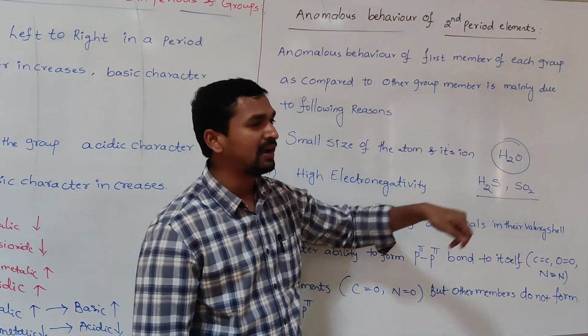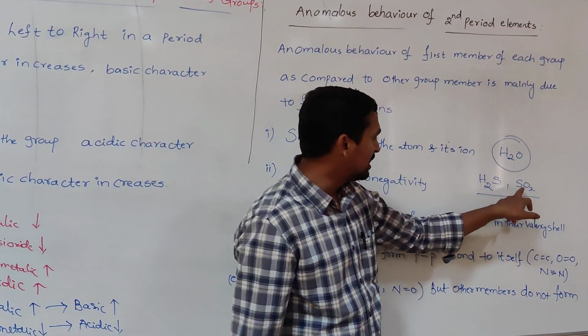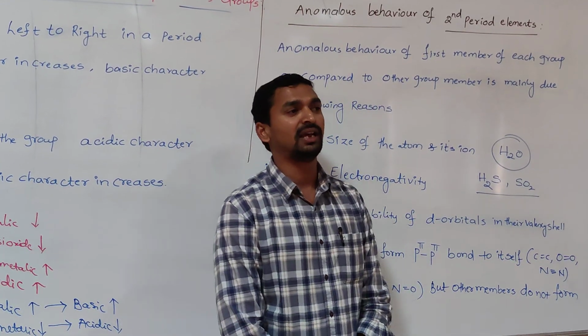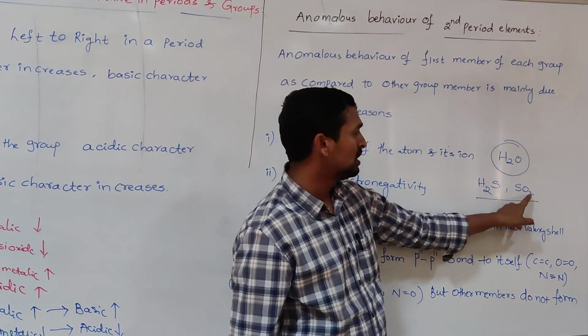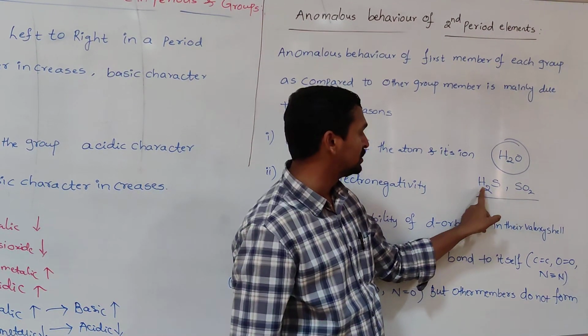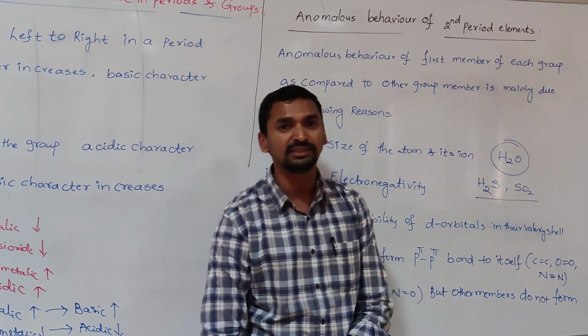Whereas sulfur can form H2S and SO2. H2S means sulfur combines with two hydrogen atoms, so the valency is 2. In the case of SO2, what is the valency of sulfur? Double the number of oxygen atoms, 2 into 2, 4. Sulfur can exhibit the valency 2 and 4, but oxygen's valency is 2.